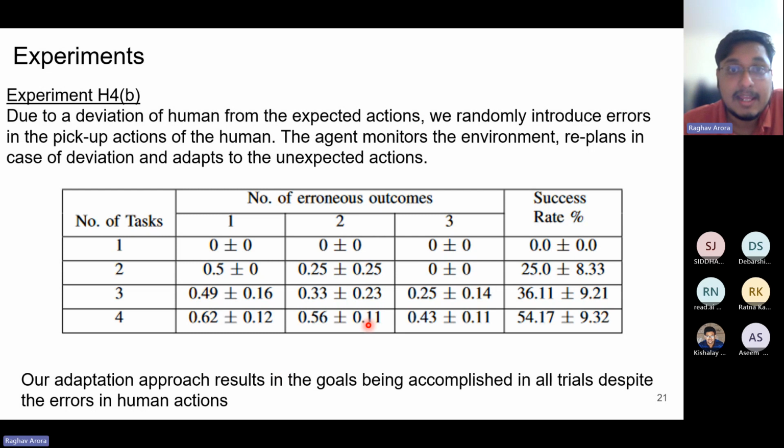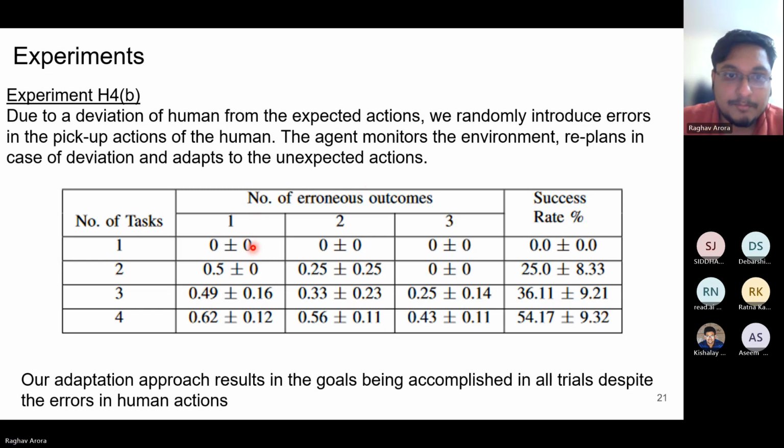But what would happen had we not monitored and had we not adapted to the deviation? The figure over here shows the baseline, where the agent does not adapt to the deviation from the human. Here there are different numbers of tasks that the human and the robot are performing, and the columns show the number of errors introduced in the system.